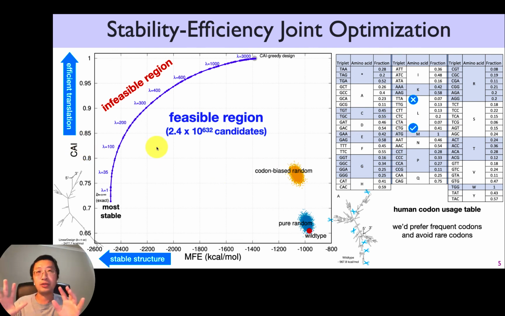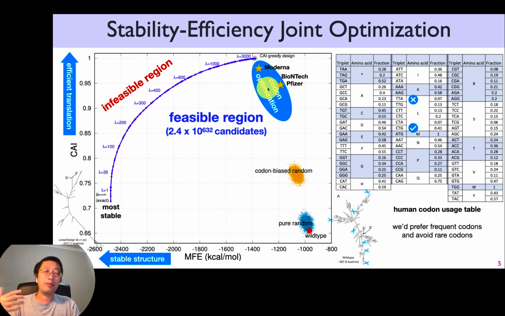But that's very easy to optimize. Unlike energy, which is very hard to optimize, the CAI is so easy, so you can just use greedy algorithms. So in fact, that's the traditional codon optimization technique used by most of the vaccine companies, including BioNTech and Moderna. So their sequences, as we know today, only use codon optimization. So they're very, very close to the CAI greedy design, which is to always use the best codon for each amino acid, right?